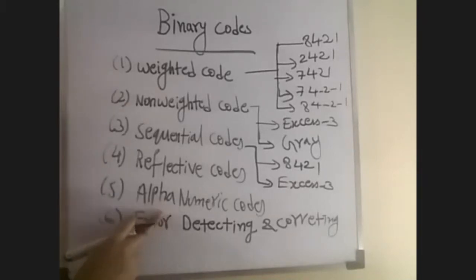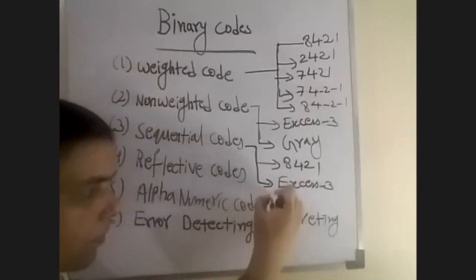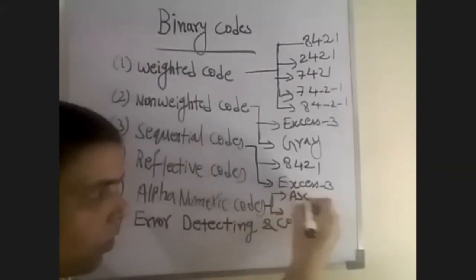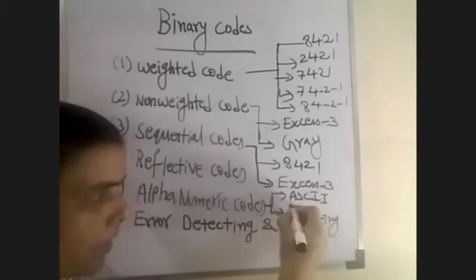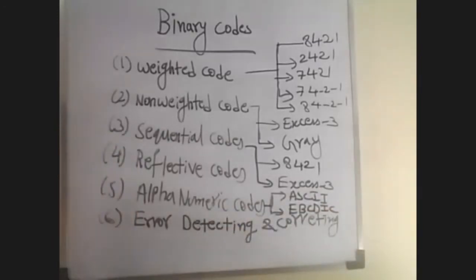In alphanumeric code, we use ASCII code and EBCDIC code.